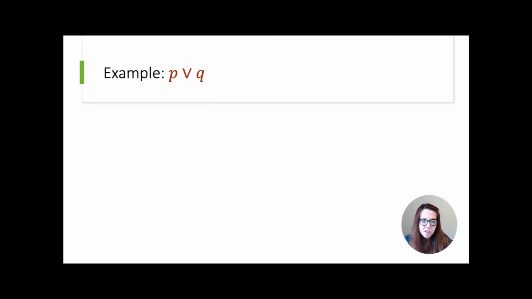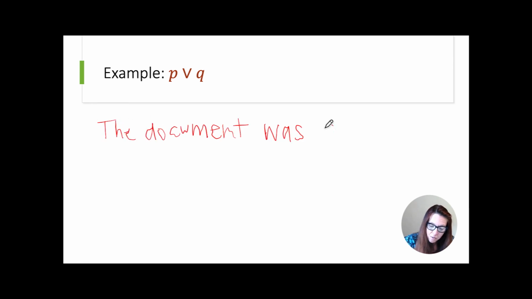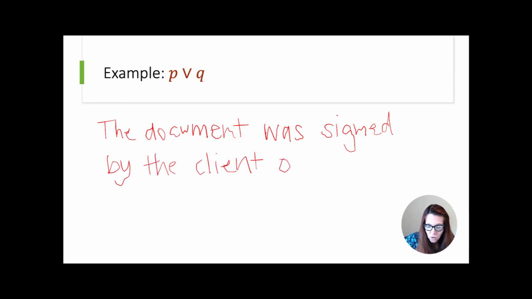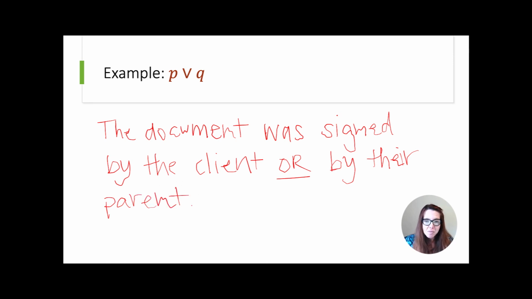So in the English language, what this can look like is all sorts of things. The way that P or Q comes up in the English language is when one of two situations might be explored. So, for instance, if you had a document that needed to be signed by a client, you might say that the document was signed by the client or by their parent. And so in the event that the client was a minor, sometimes documents are signed by their parent. And so in this case, we see that it's one or the other. So the document is either signed by the client or by their parent.